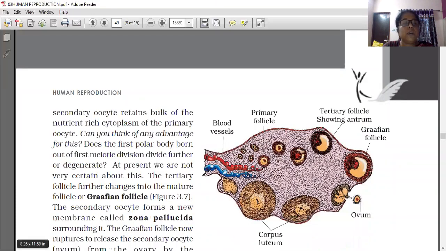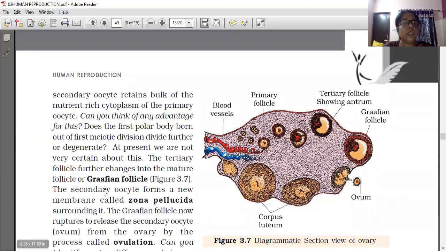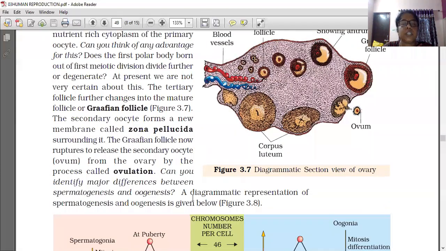The tertiary follicle further changes into the mature follicle or Graafian follicle. The secondary oocyte forms a new membrane called the zona pellucida surrounding it. The secondary oocyte is present inside the Graafian follicle. Now this Graafian follicle will rupture, and the secondary oocyte, that is the ovum, is released. The process is called ovulation. That is shown by the diagram here.